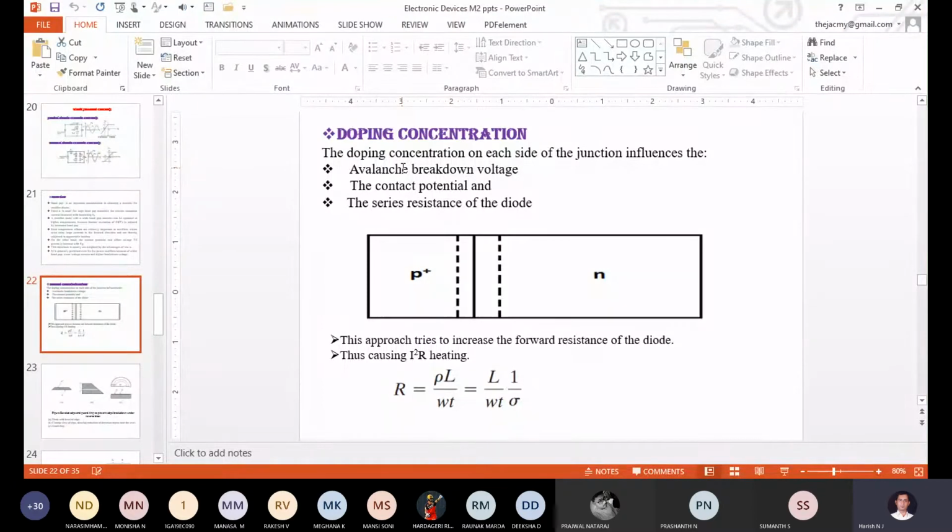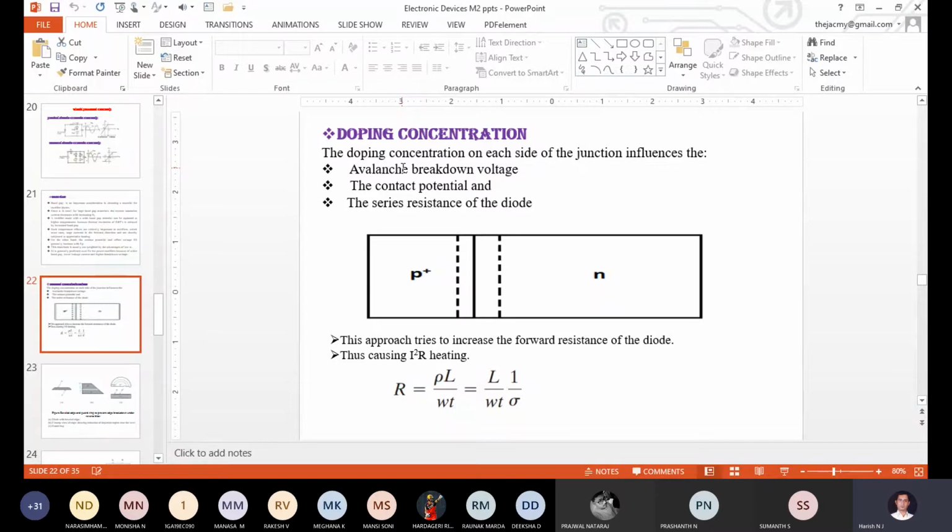So if we are varying these two conditions, the doping concentration at the P side and at the N side, I hope you are aware that for the construction of a P-type semiconducting material we need to choose a trivalent impurity, and for fabrication of an N-type semiconducting material we need to choose a pentavalent impurity. The impurity atom will be different, but the concentration will be the same for the construction of the P-type as well as the N-type semiconducting material. If we are varying that concentration,